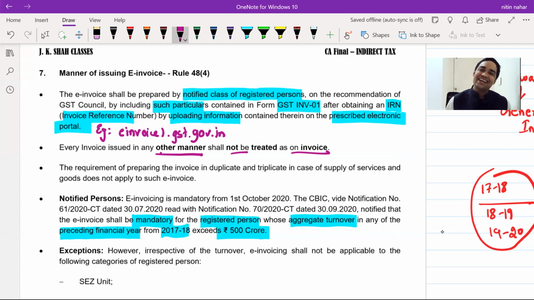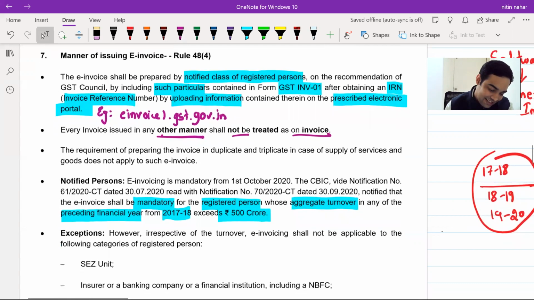That means my recipient will not get ITC because one of the conditions in section 16 of CGST Act clearly provides that I am in possession of an invoice. That means if I'm not in possession of an invoice, in such cases, I will not get ITC. Clear? Okay. The requirement for preparing invoice in duplicate and triplicate does not apply to e-invoice.